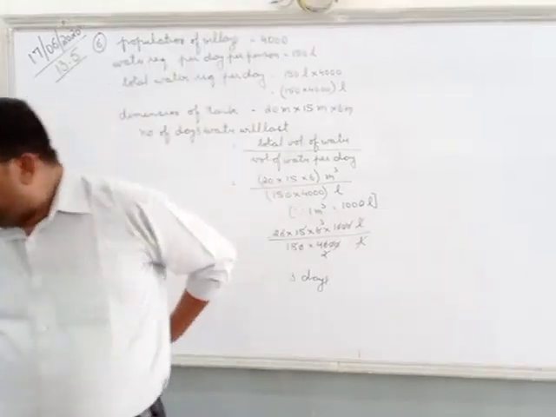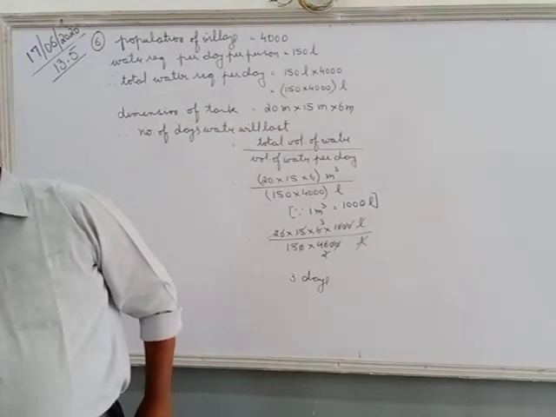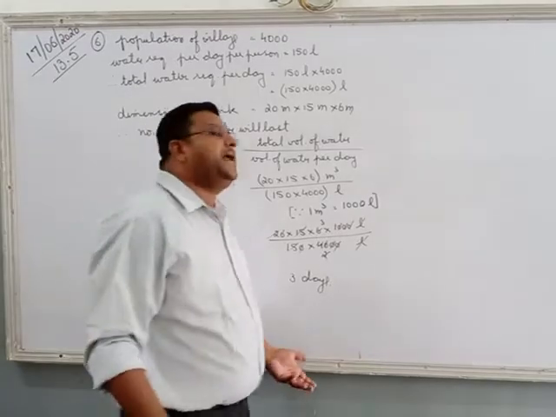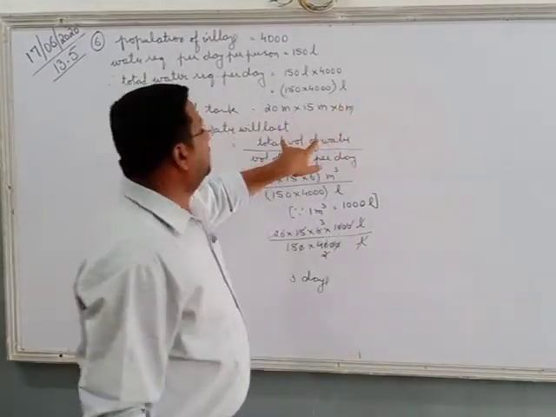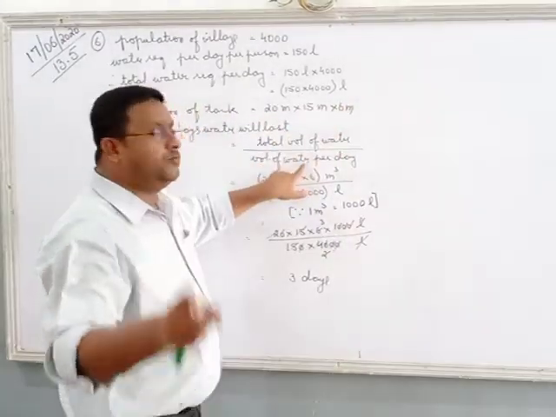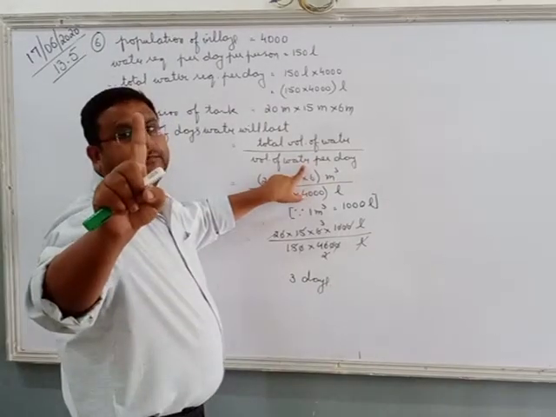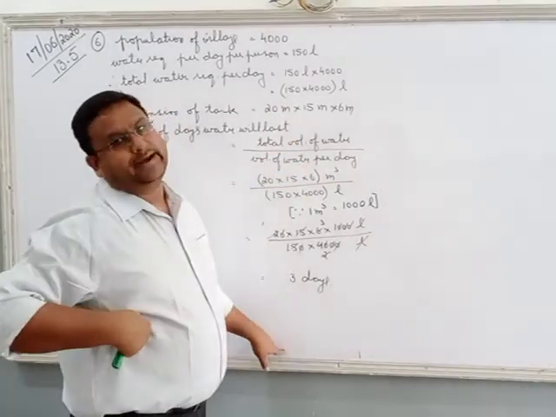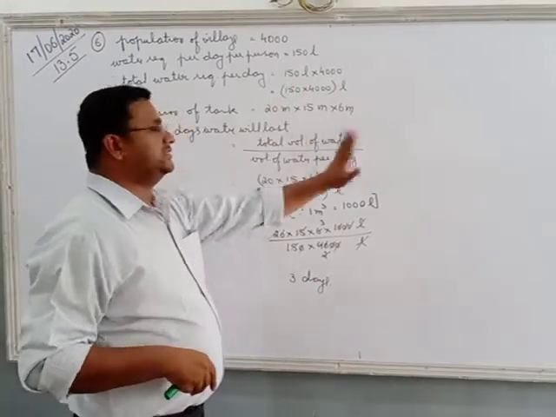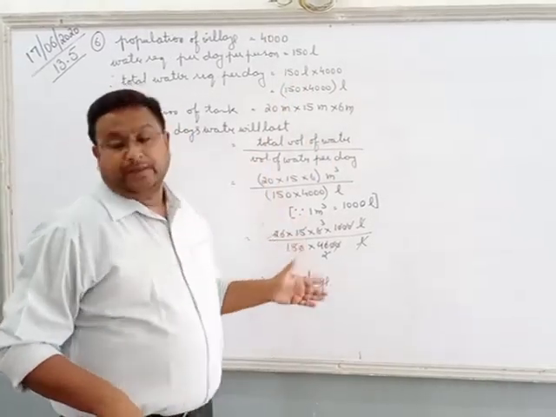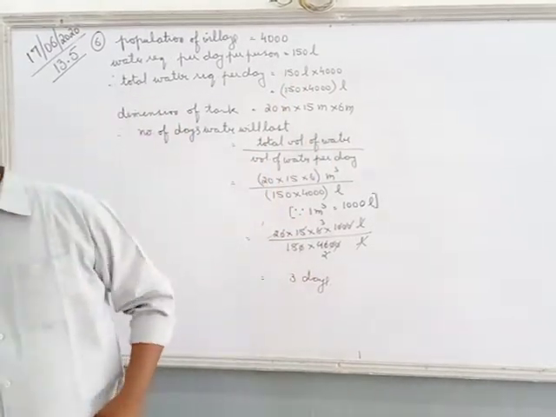He says, find the maximum number of wooden carrots, each measuring this much, that can be placed. So again, total volume of the godown divided by volume of one carrot. You get the number of carrots. I hope both the questions were the same. You can do it. Now, question number 8.